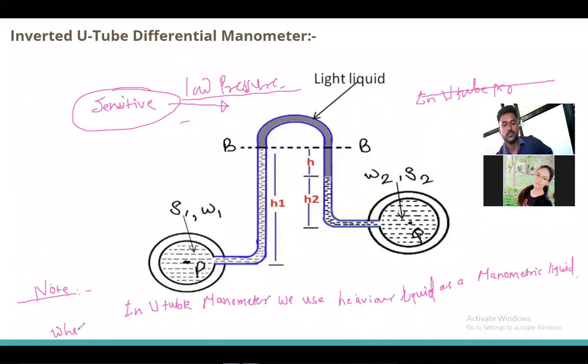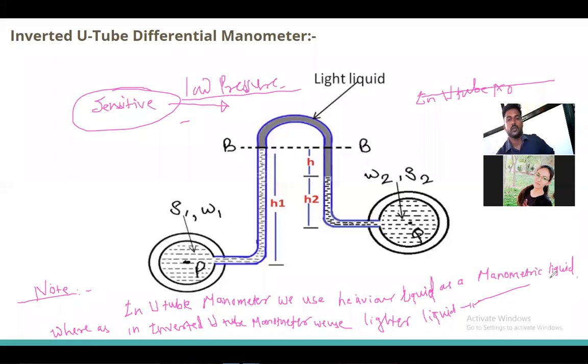Whereas in the inverted U tube manometer, we use lighter liquid as a manometric liquid.